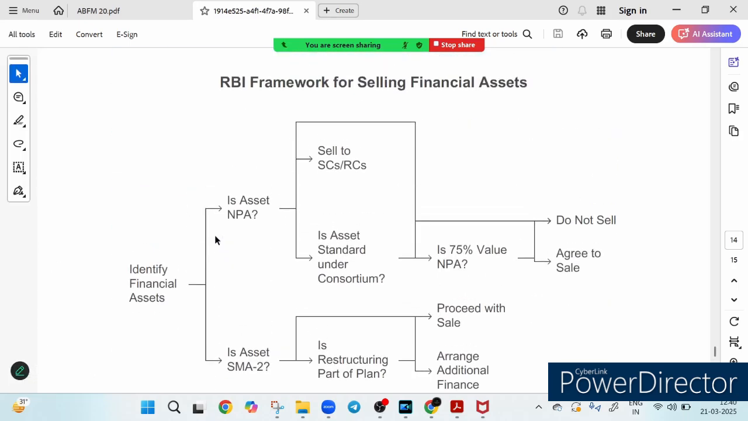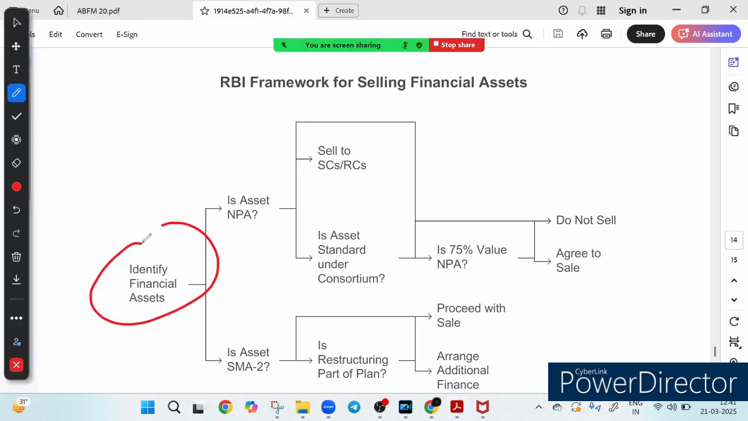Now let's look at the last topic of this particular chapter. Have you ever wondered what happens when a bank struggles with a bad loan? Well, RBI has a structured framework for selling financial assets, ensuring a balance between recovery and financial stability. First of all, you have to identify the financial asset. This is the first step. You have to identify the financial asset, right?